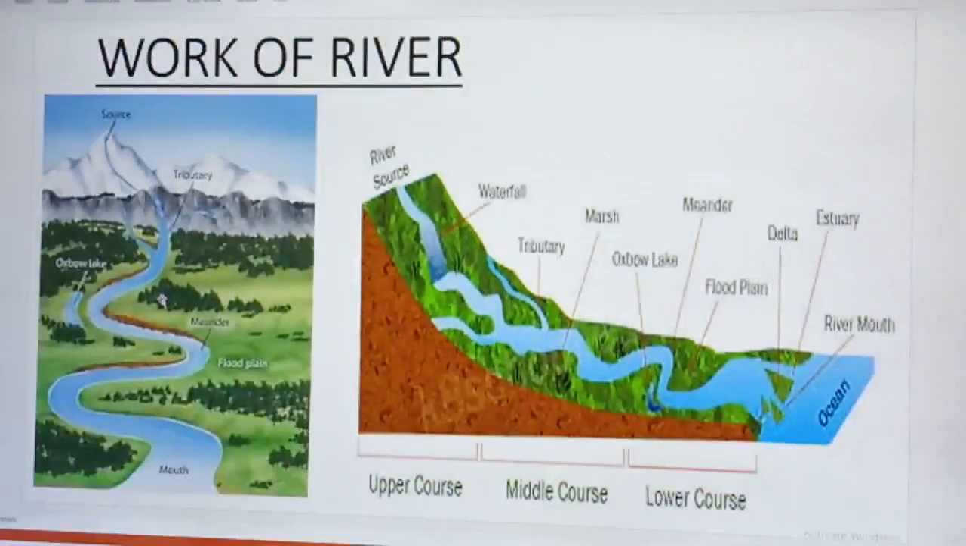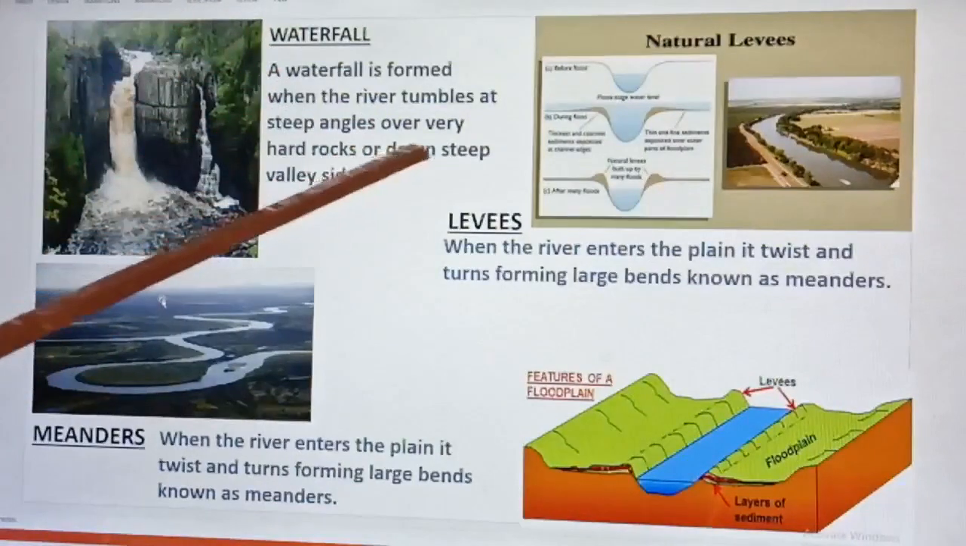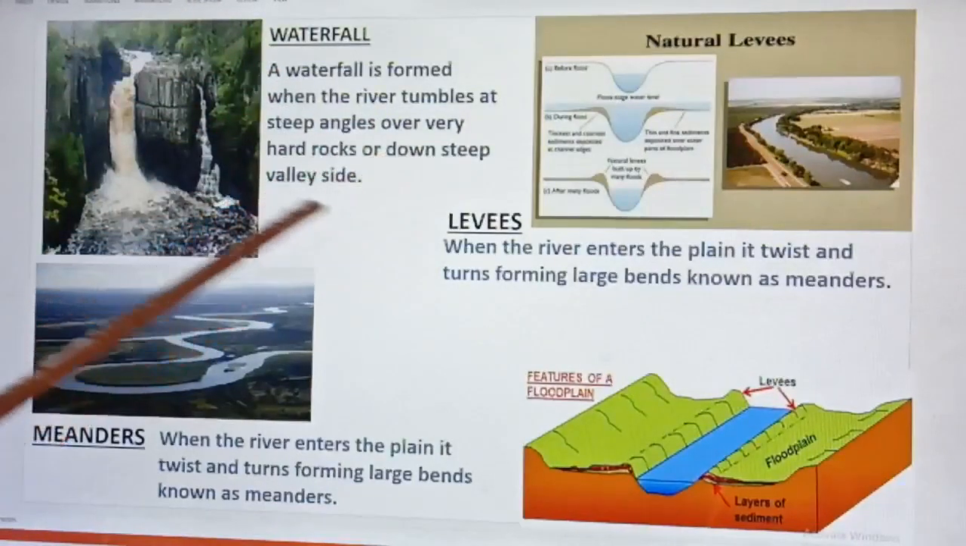River originate from high peaks of snow-covered mountain. The running water in the river eroded the landscape. When the river tumbles at steep angle over hard rock, it forms waterfall. Here you can see waterfall. A waterfall is formed when river tumbles at steep angle over a hard rock or steep down the valley slope.